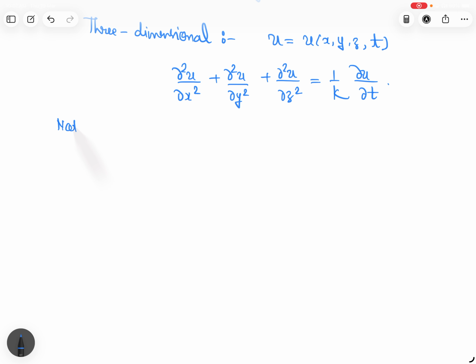Note, in heat equation k is called the diffusion constant.